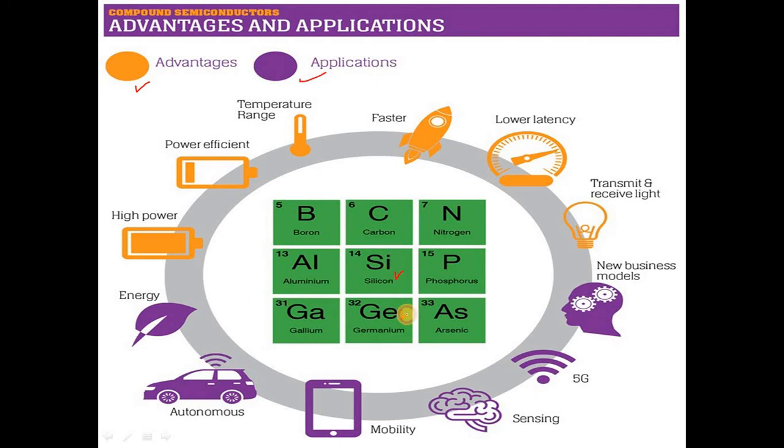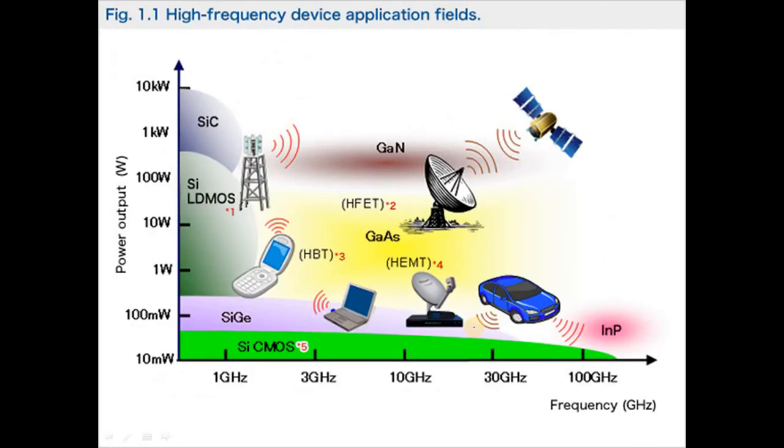These are silicon, germanium, the pentavalent impurity and the trivalent impurity, and all these are applications and advantages of semiconductors. This also shows the applications in various fields of semiconducting materials.